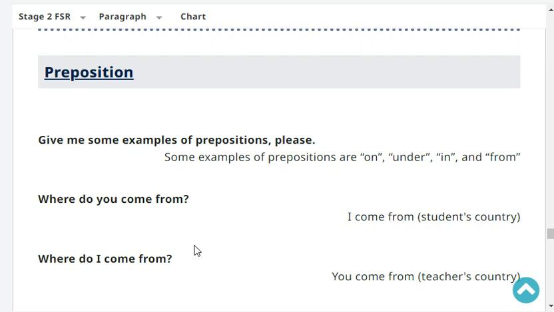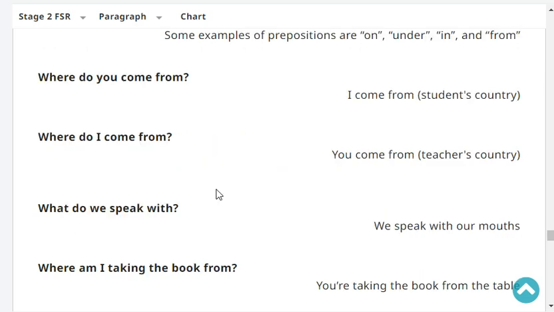I come from China. Very good. Where do I come from? You come from Filipino. No, that's a citizen. So the country you come from. Philippines. Very good.